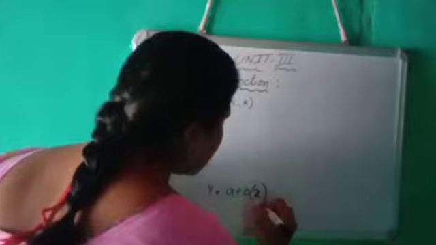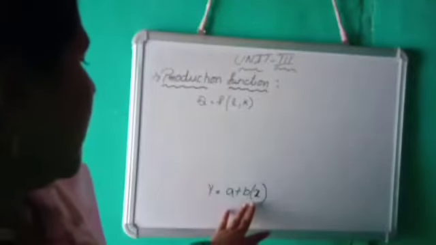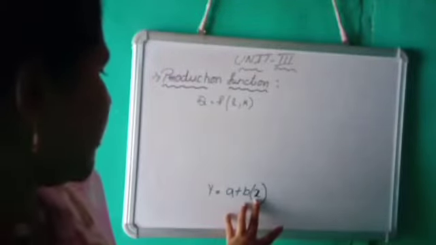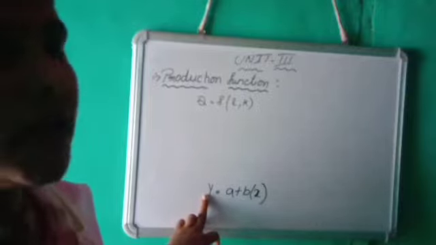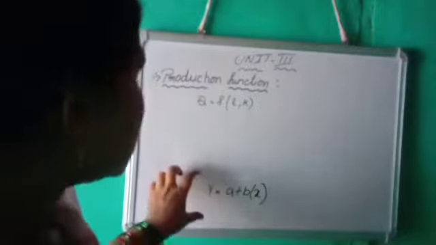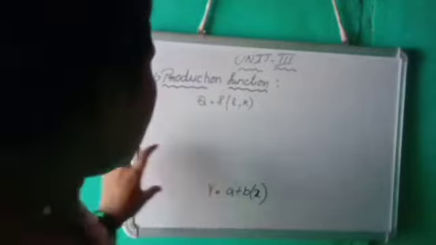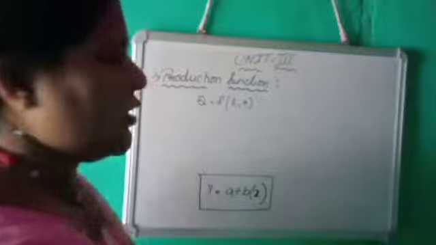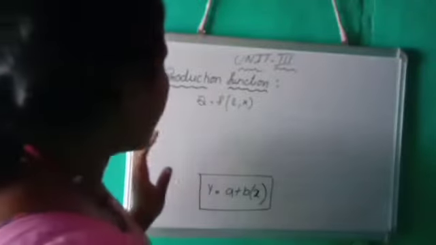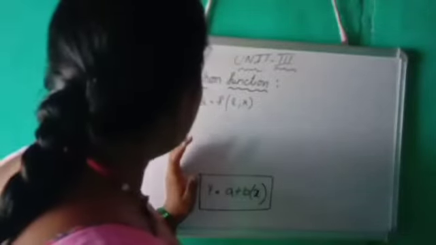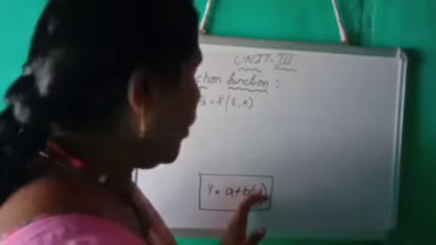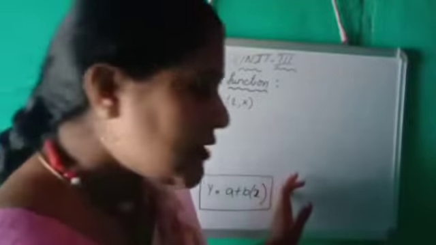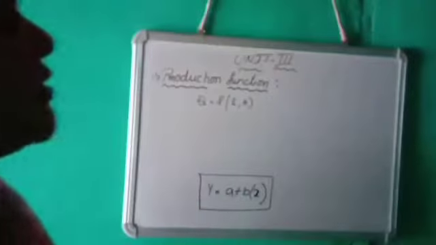That means here, when the variable changes, the output changes accordingly. So in mathematics, this is the production function equation now used. At present, which equation is used? y is equal to a plus b into x. This equation is used here.